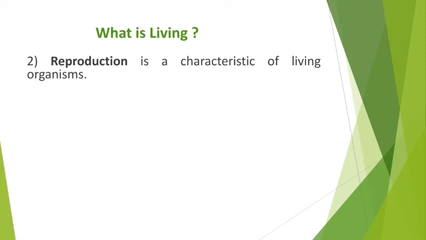Each and every living organism has a goal in its life: though it has a limited time period on the earth, after it goes, a copy should remain on the earth. Because of this, a property is seen among living organisms, and that property is reproduction. So reproduction is to increase the number of individuals.